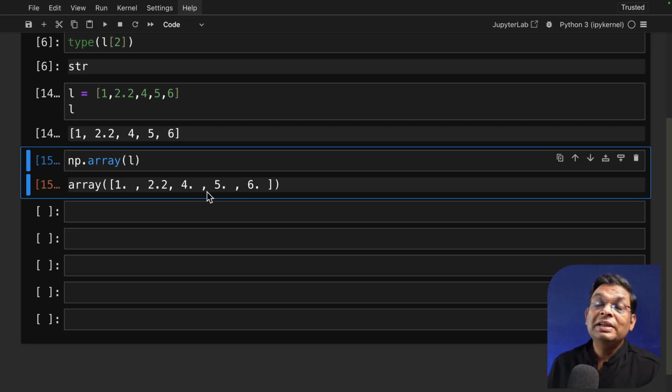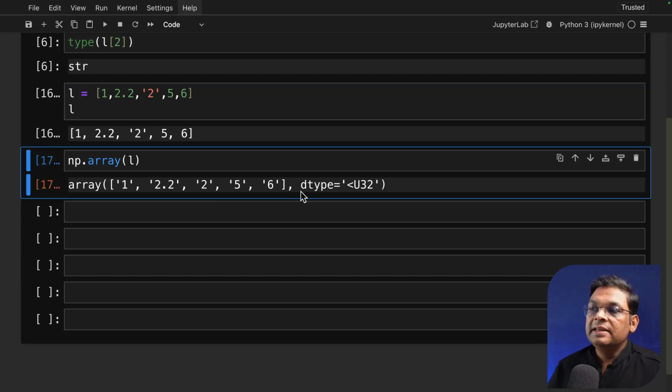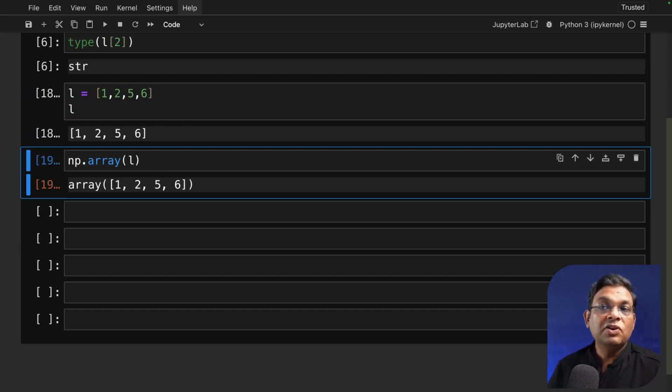What type promotion does is ensure that the data type for every member does not have to be stored separately. Now, if you have the question of why the data type is not printed here, when we had a string, the data type was explicitly printed. But if everything was an integer, the data type was not printed.